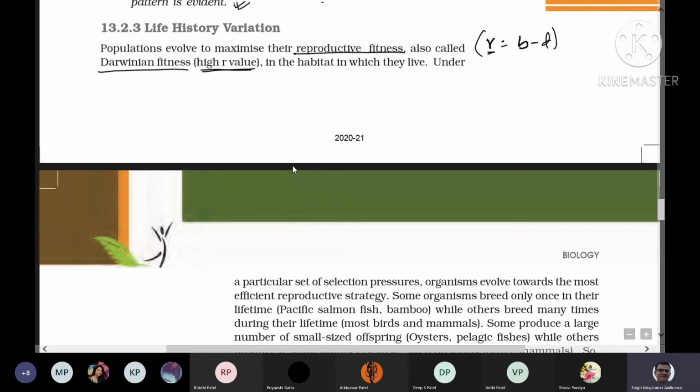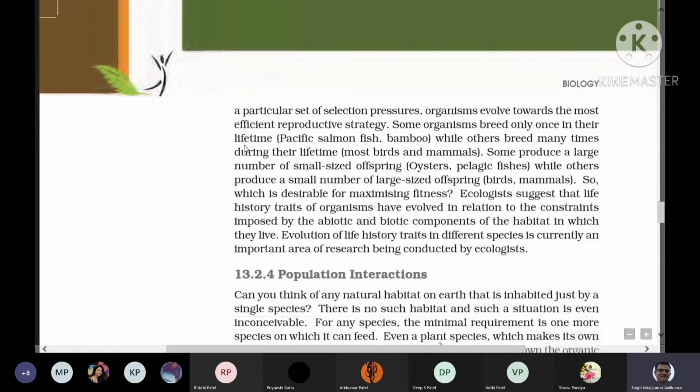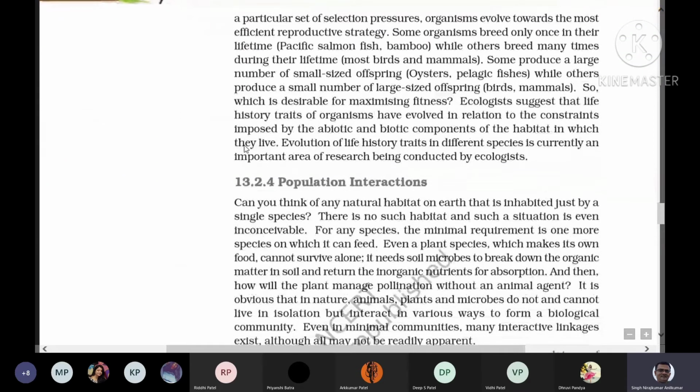Each and every organism tries to use the resources and fit themselves maximally in their habitat. In the environment, many selection pressures are there, and those selection pressures are overcome by the organism to evolve towards more efficient reproductive strategies.